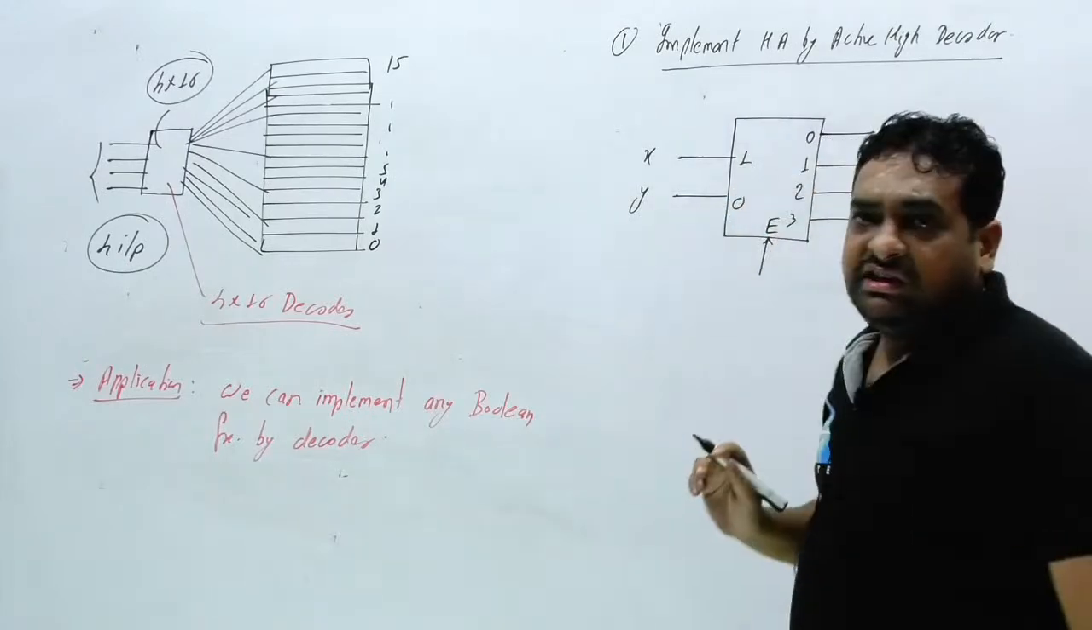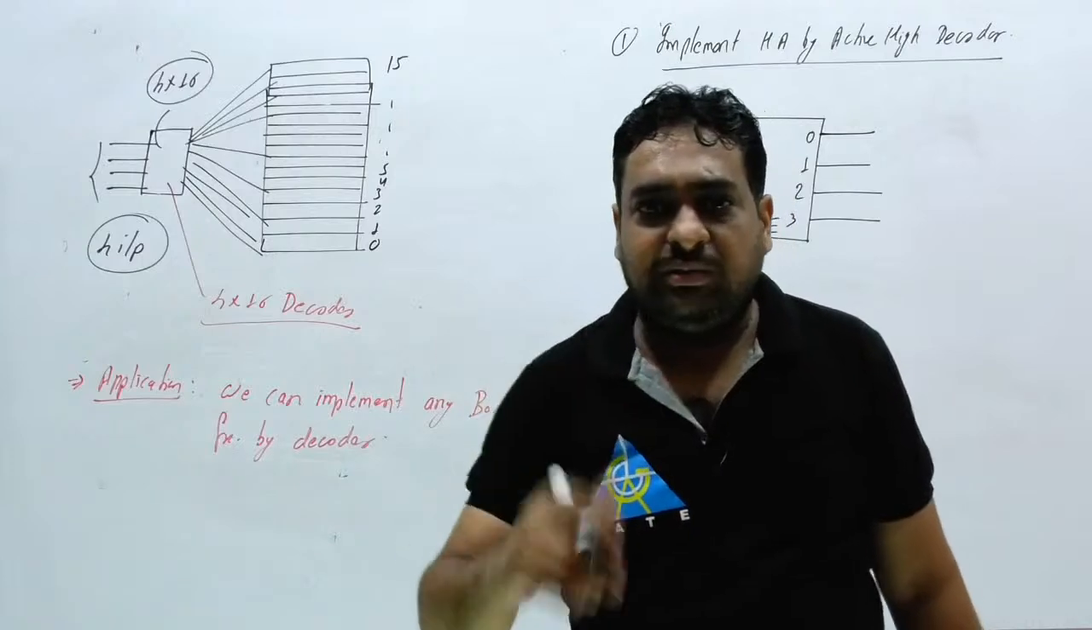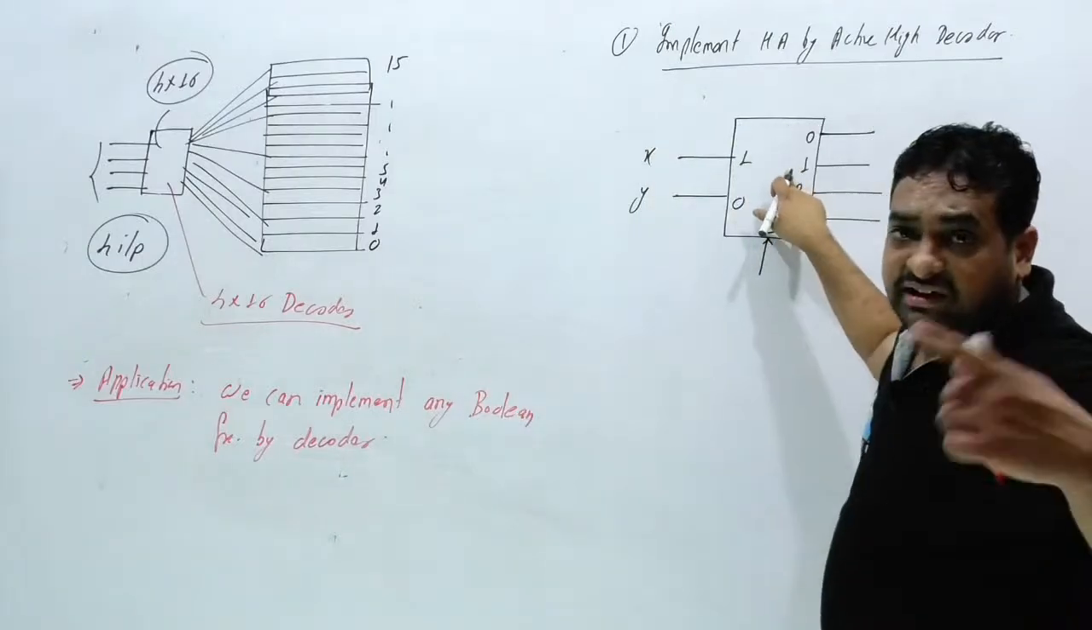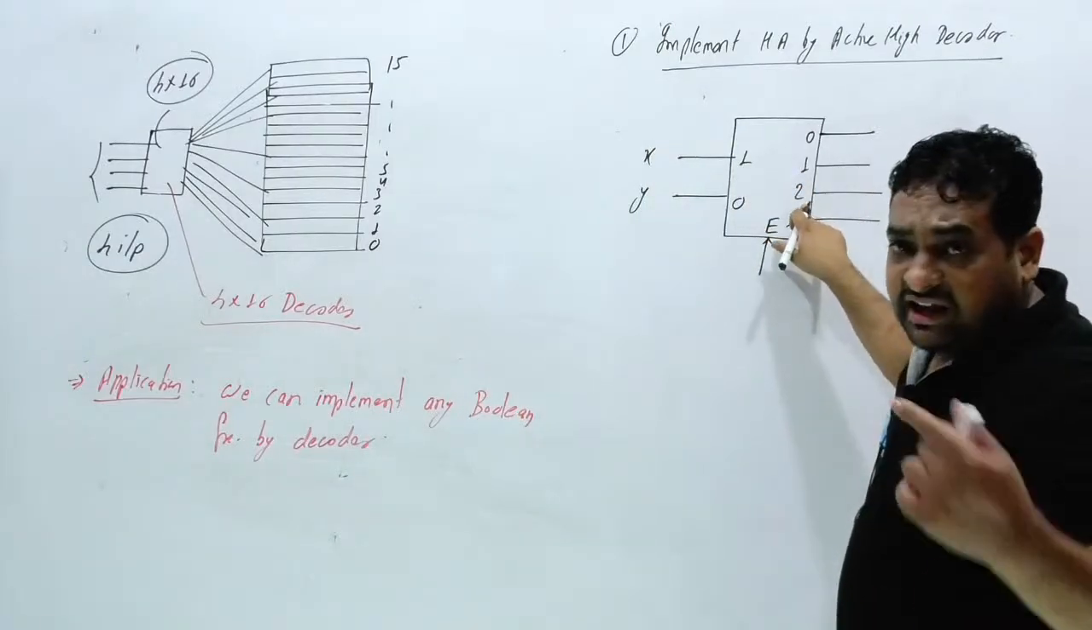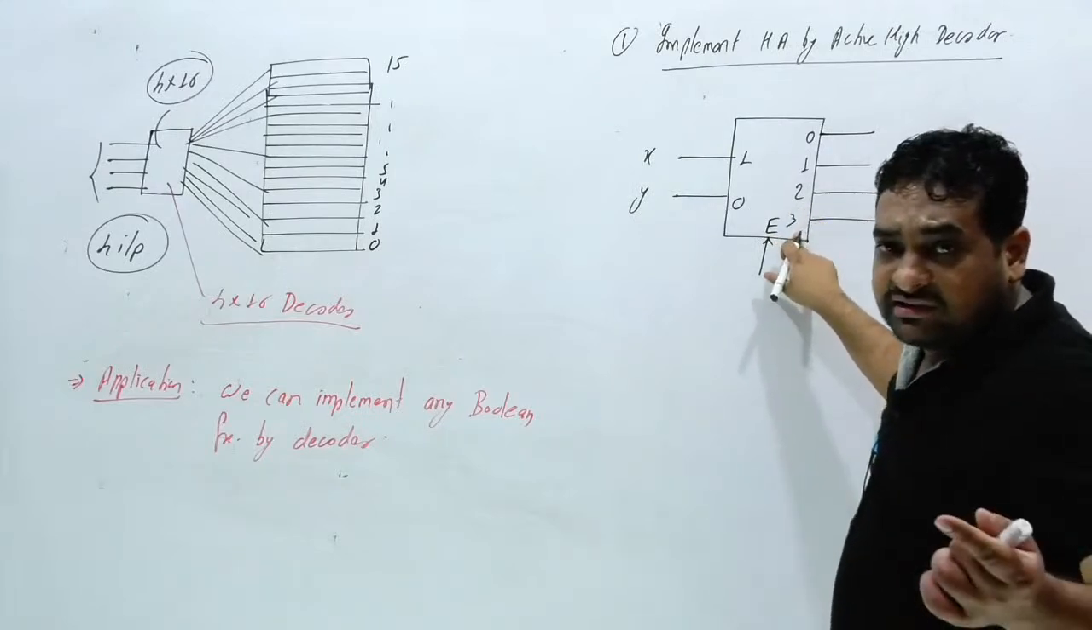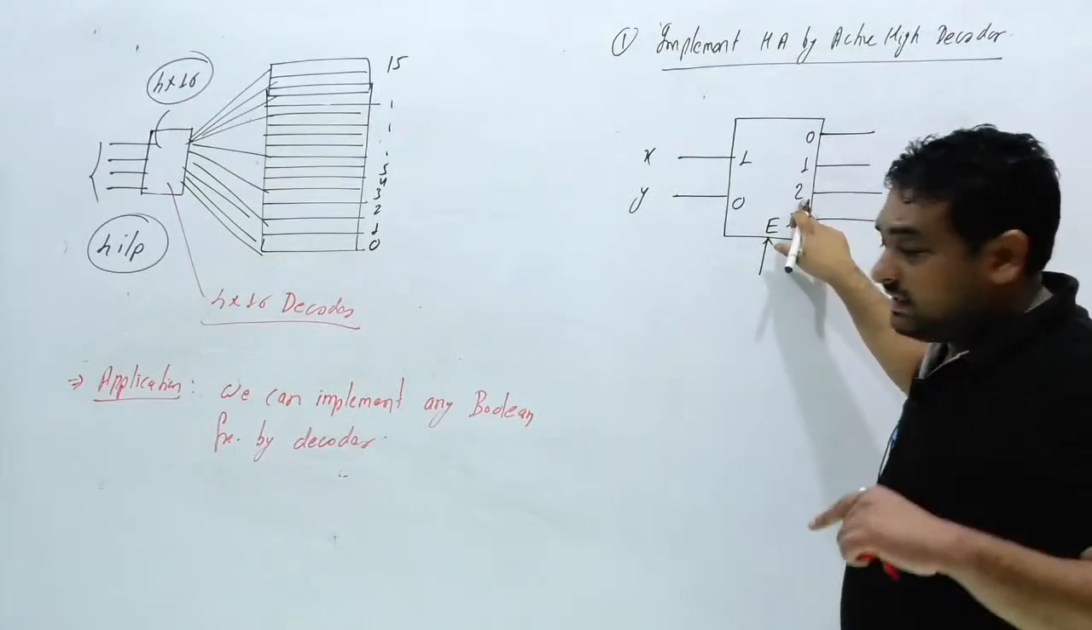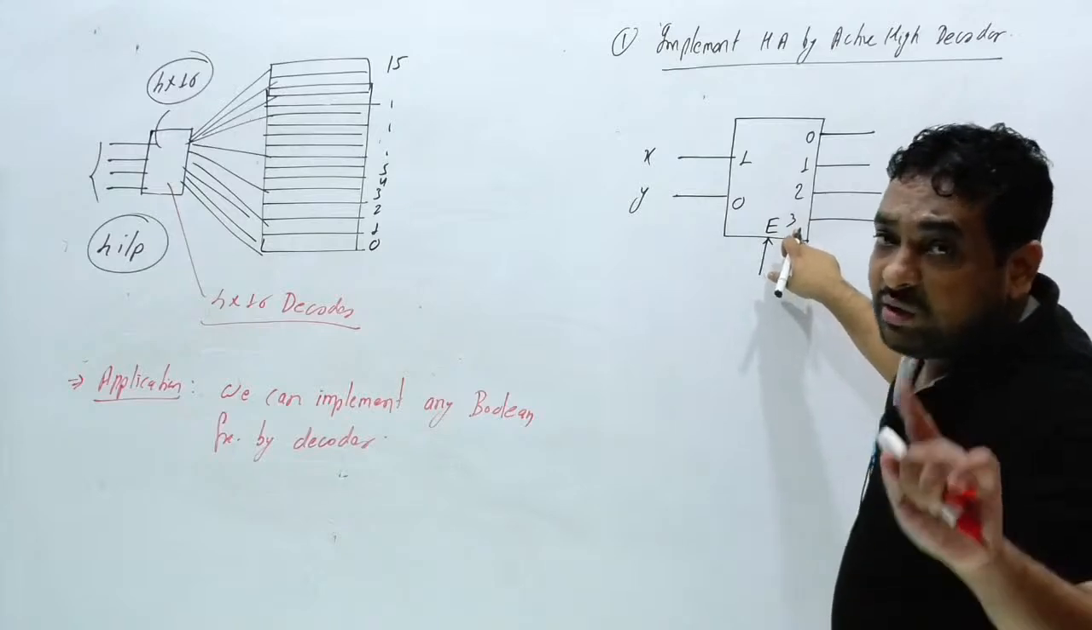What do you mean by 0? 0 is nothing but X dash Y dash. 1 is nothing but X dash Y. 2 is nothing but X Y dash, and 3 is nothing but X Y in active high.